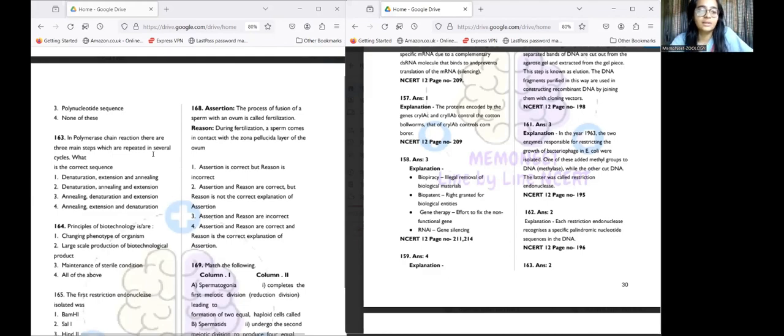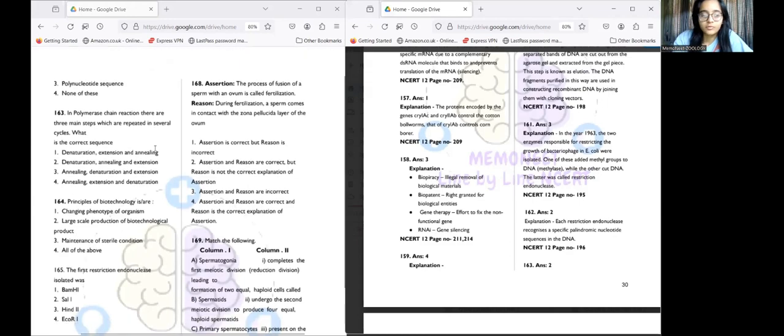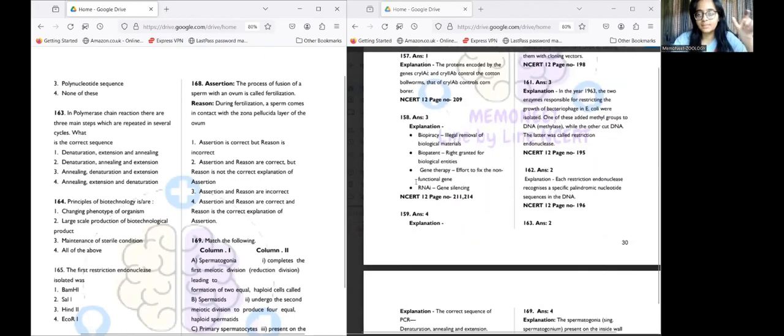Moving to question number 163. In polymerase chain reaction or PCR, there are 3 main steps which are repeated in several cycles. What is the correct sequence of those steps? The answer is option number 2. We can remember it as DAE: denaturation, annealing, extension. Obviously, something gets denatured first, then annealing happens, and then extension. So it's denaturation, annealing, extension, DAE. So PCR, DAE.